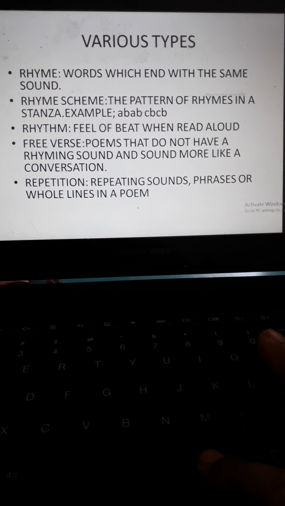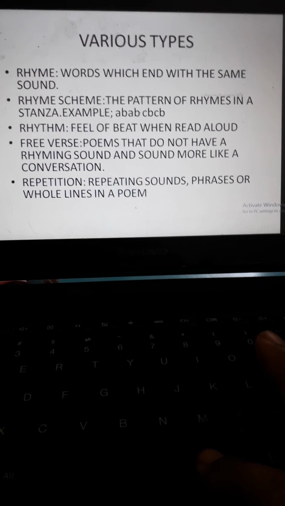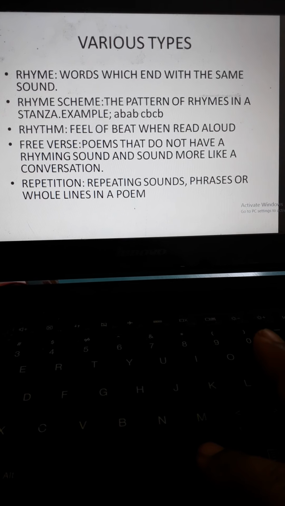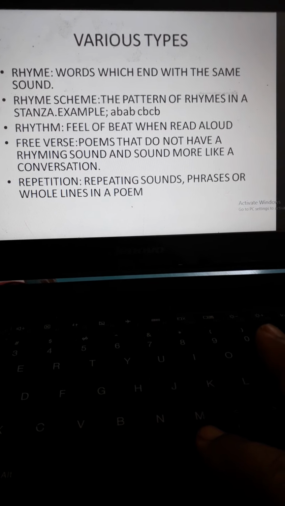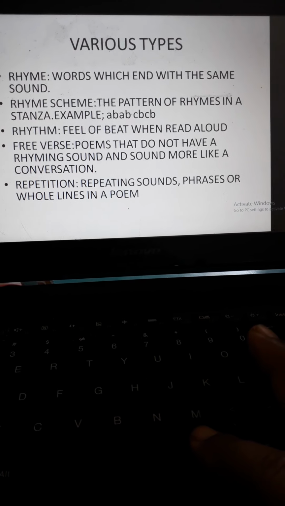It may be AB AB or CB CB. Suppose the last word of the first line ends with A and the last word of the second line ends with A, so it will be AA.